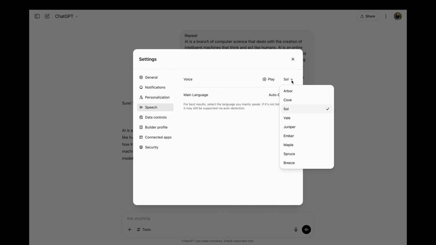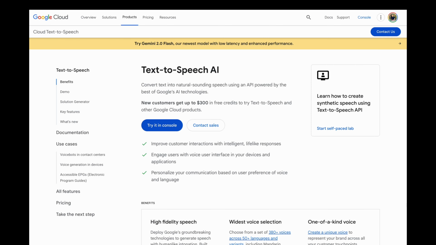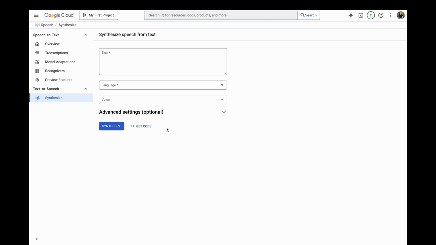In case you know a way to generate voiceover in Indian accent, please do leave a comment. So, in order to generate audio in Indian accent, I will use another tool that I mentioned earlier in the video. That tool is called the text-to-speech feature in Google Cloud. The text-to-speech feature is completely free in Google Cloud, but you will be required to enter your card information. Don't worry, just because Google Cloud is asking your card information doesn't mean that you will be charged. It's Google, so it can be trusted. There are no hidden charges.